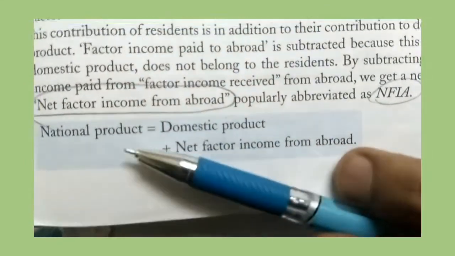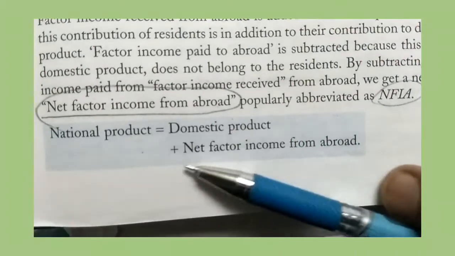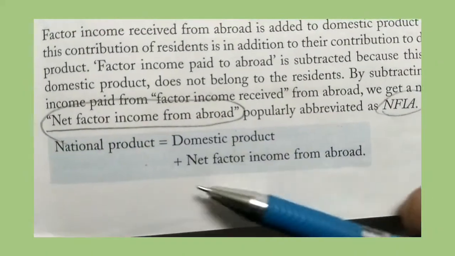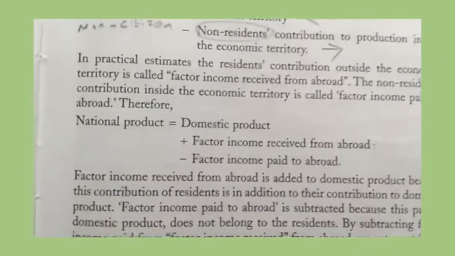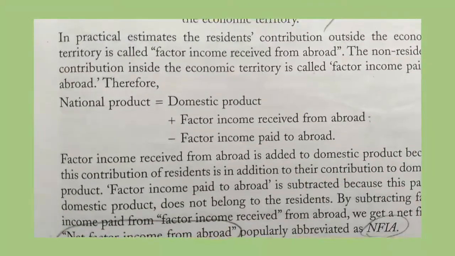So we can simply say NFIA, net factor income from abroad. In order to calculate the national product, first we have to calculate domestic product, then we have to add the net factor income from abroad. How do we get the net factor income from abroad? This is the formula: plus the factor income received from abroad minus the factor income paid to abroad.